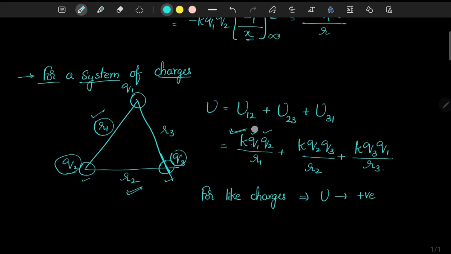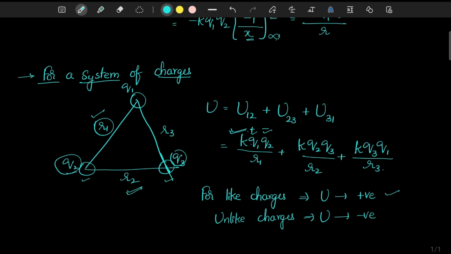For example, negative into negative, again you will get positive. If it is unlike charges, then U is negative. That is, one is positive and the other one is negative, you will get that potential energy is negative there.